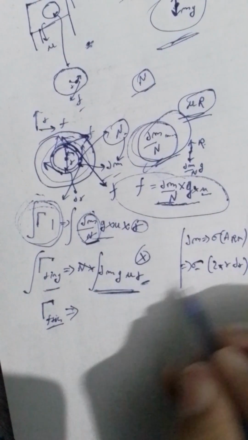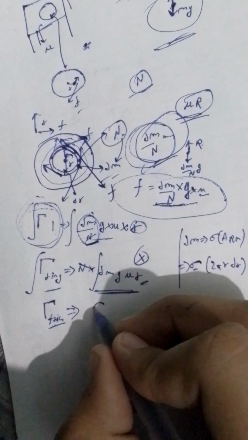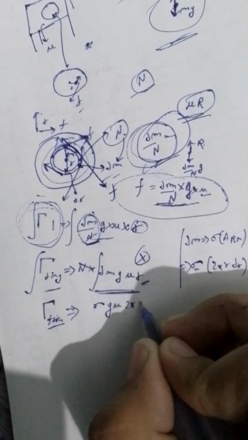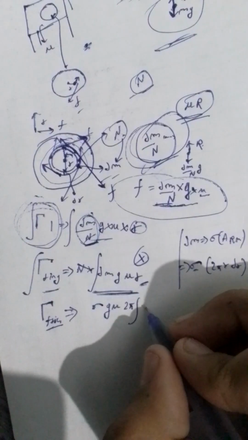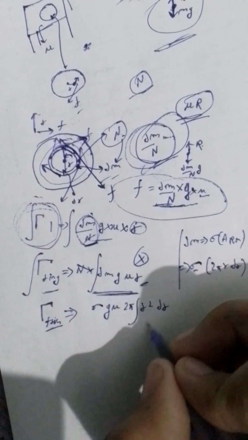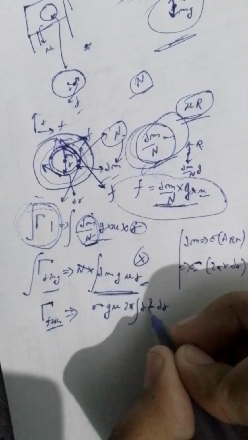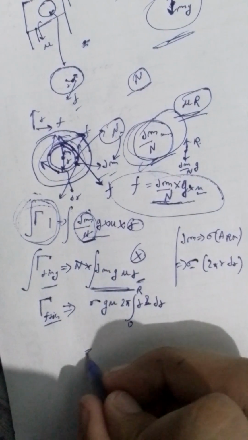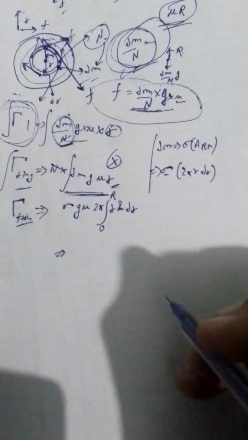So it would be like, sigma is constant, g is constant, mu is constant, 2 pi is also constant. It will come out of the integral, r square dr. We have to integrate it over all the ring elements from 0 to radius r. So it would come out to be what?